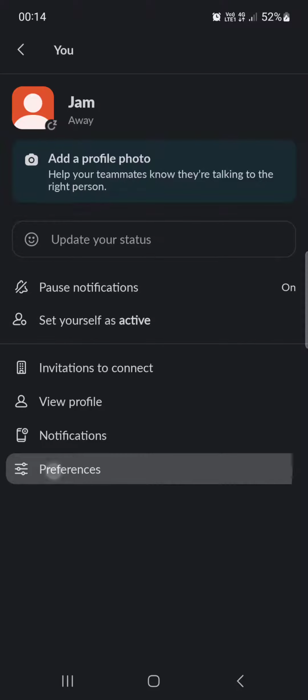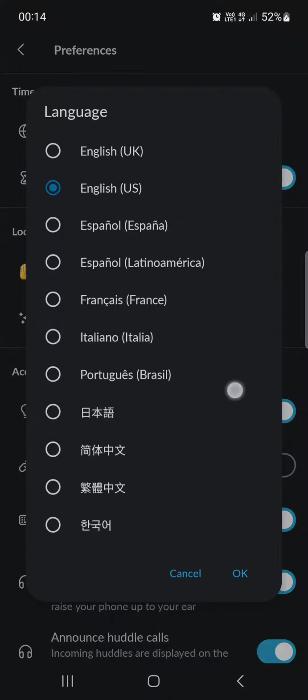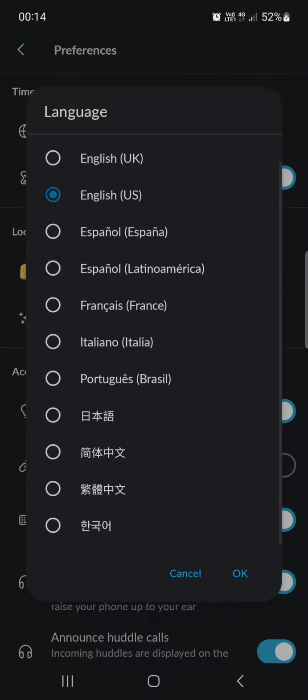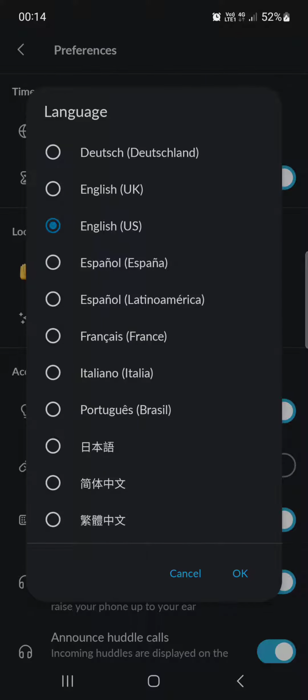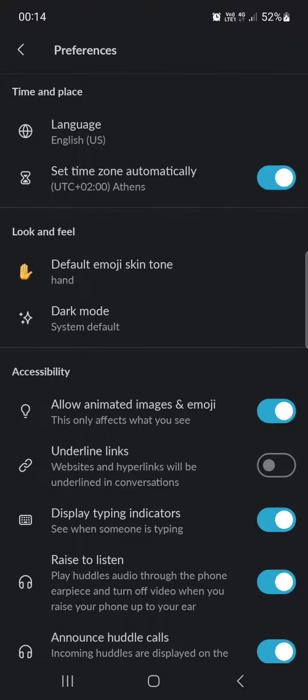And then tap on preferences. And in preferences at the top, we find the language. Here we have a list of different kinds of languages, and we can select one from these. And after that, we can just tap on OK. And then it's going to be saved.